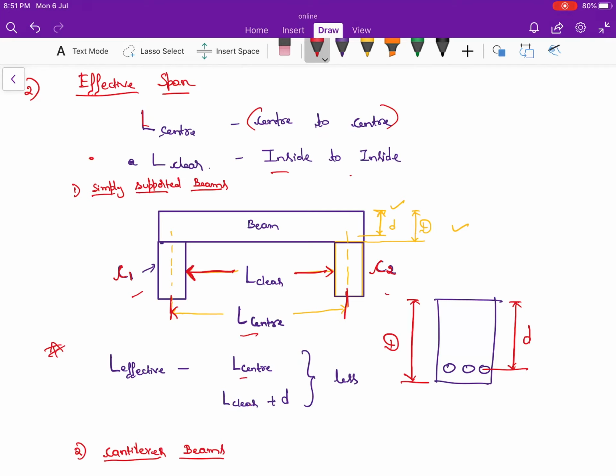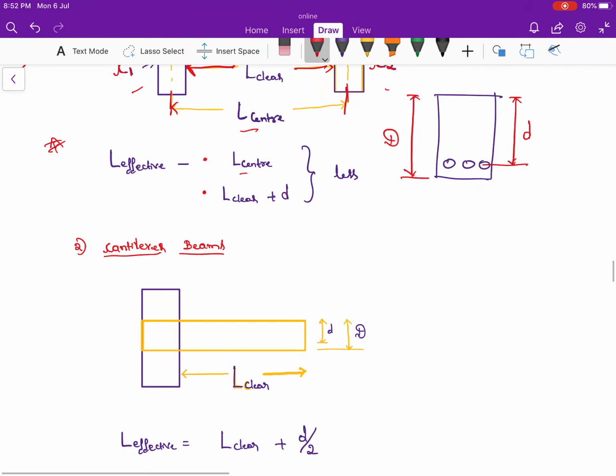That is the difference. But here, one is L center or the clear span between the two columns plus effective depth. After getting these two values, the lesser of these two values will be the effective span in case of a simply supported beam. This is the most repeated question in the KPSC examination. Please remember this.